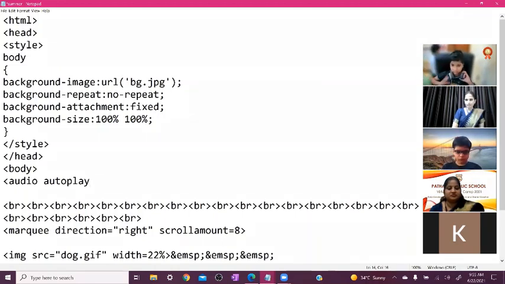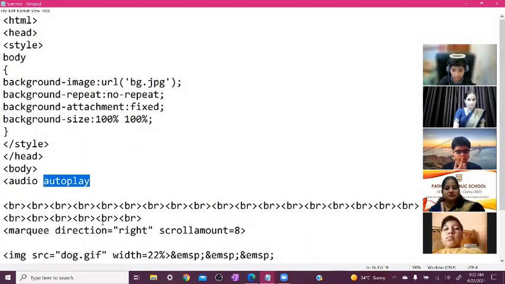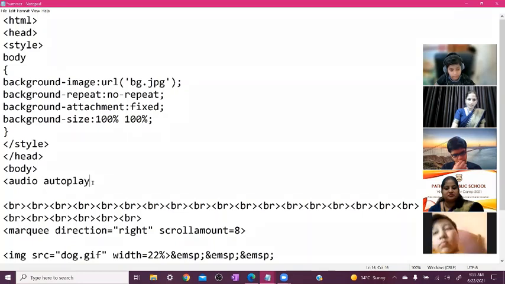Attention here, beta. So we need audio autoplay. If you want controls displayed on screen, the coding is different. We need to write down controls instead of autoplay. But we want our voice played, but controls not displayed because all our settings are done on our screen. So just write down audio autoplay and then close the angular bracket.